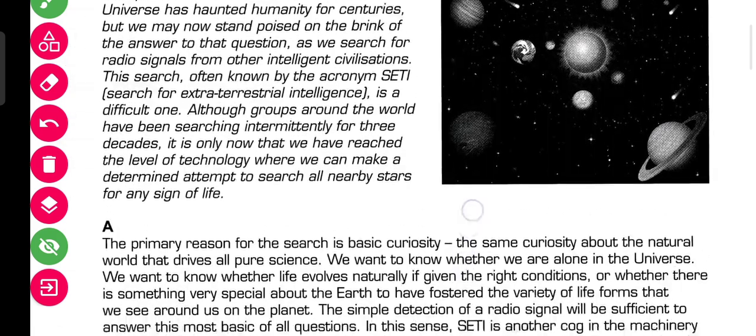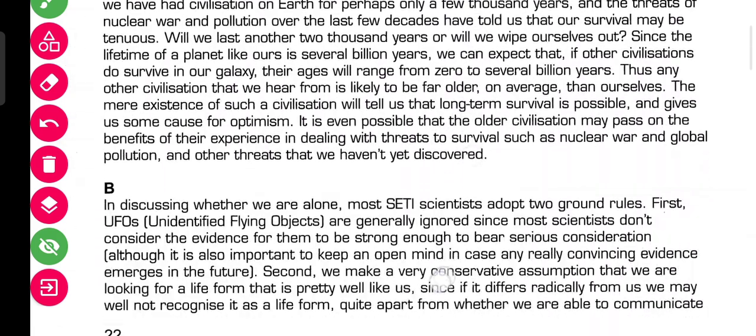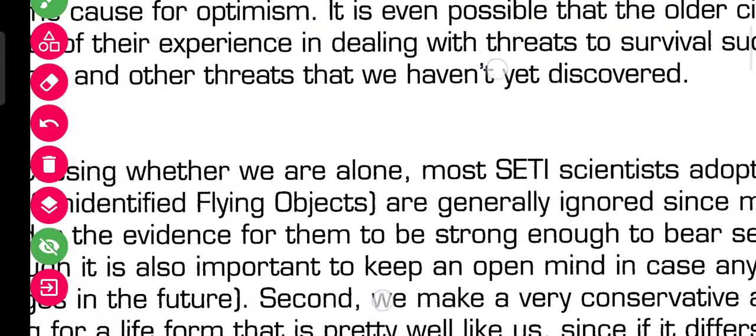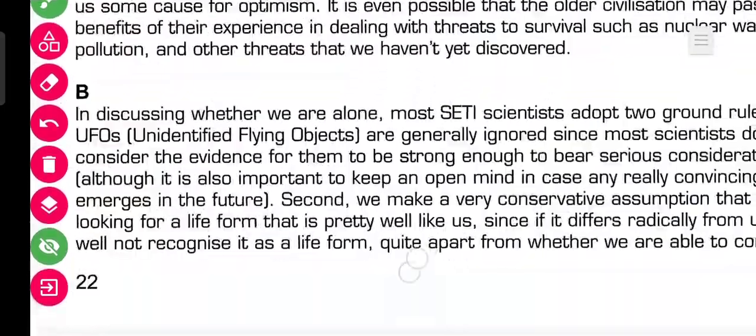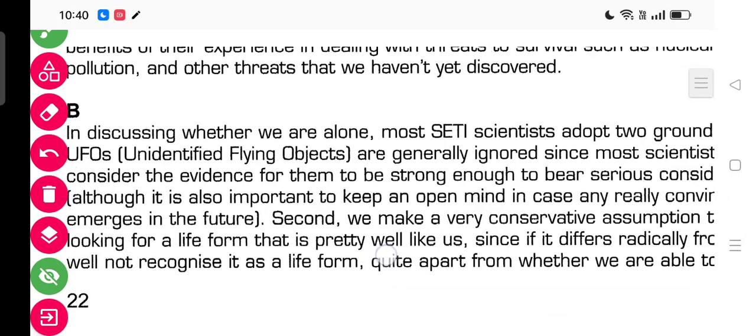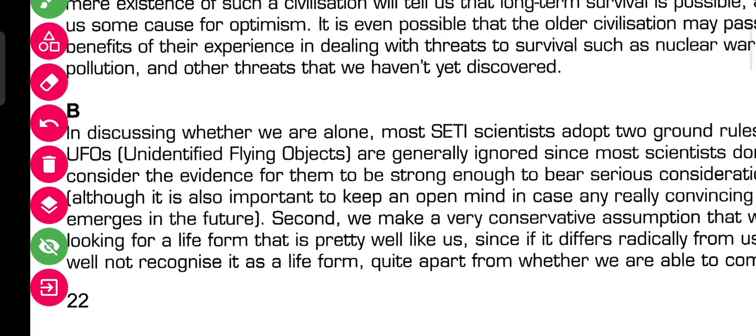Since we will not read paragraph A, we will read paragraph B. Okay, I'm going to adjust the size so that we can read properly. Okay, so here it is. So we will be reading paragraph B.